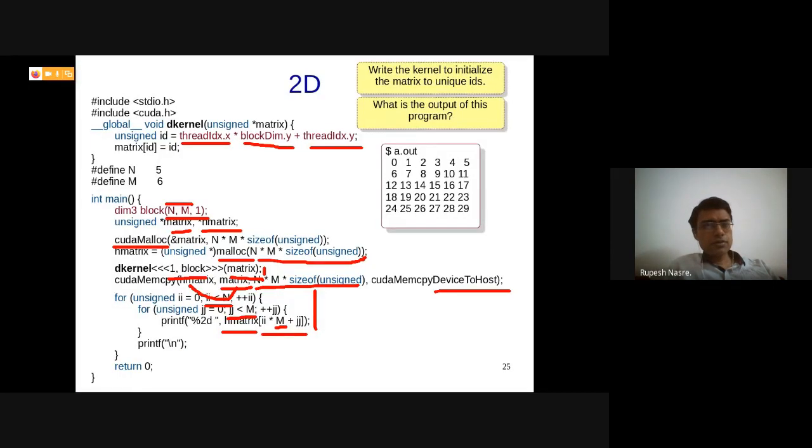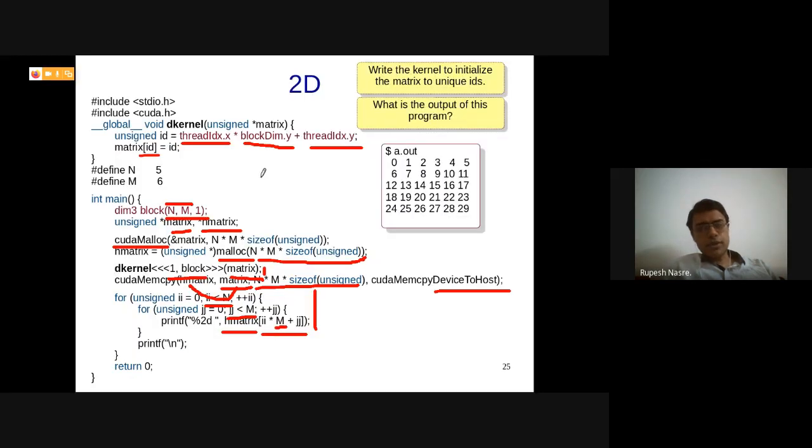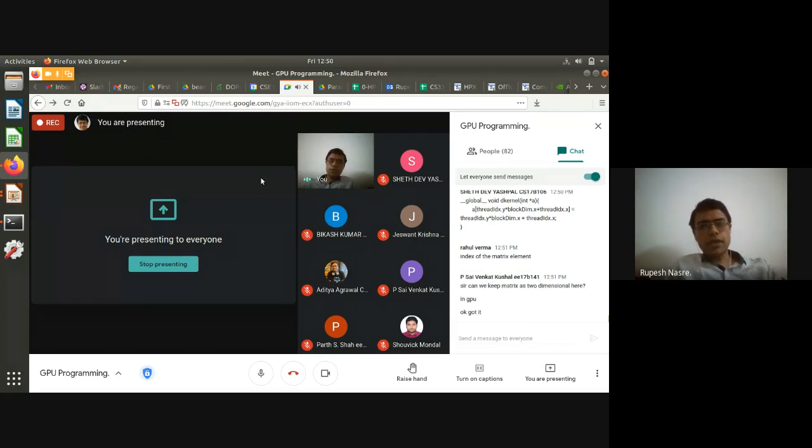What do you mean, Rahul? Can we keep the matrix as two-dimensional here? No. We cannot pass a two-dimensional matrix to the kernel, so that is an issue. You have to convert it into a single-dimensional matrix and run it. From CPU to GPU, you have to pass multidimensional data as single-dimensional and access it there using the different identifiers. That's why this .x, .y, .z will turn out to be very useful. Okay, any other questions?